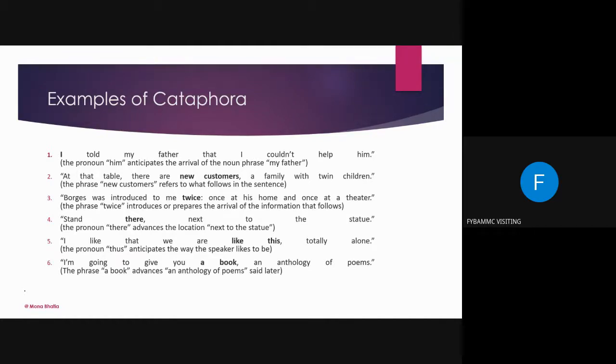I told my father that I couldn't help him. Now, these are easy ones because here him refers to the father, right? Him refers to the father. At that table, there are new customers. Who are the new customers? A family with twin children.